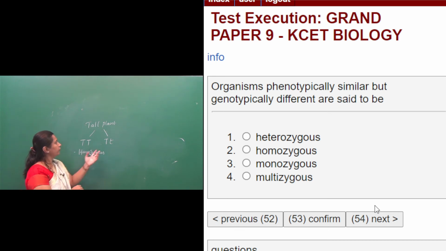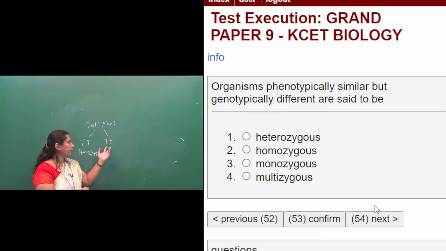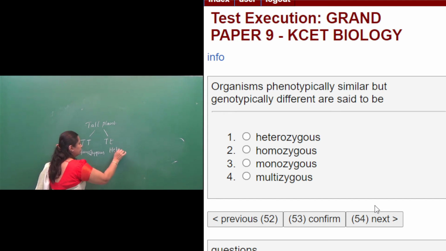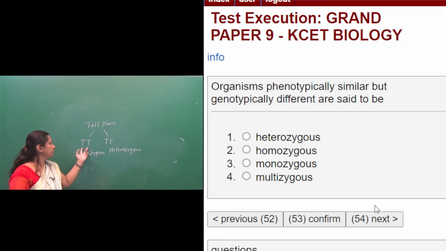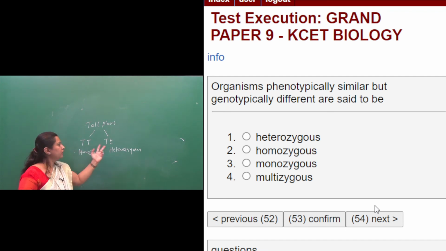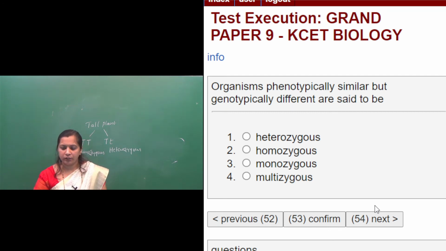Suppose the individual has two different alleles of a gene on a homologous chromosome for a character, then it is said to be heterozygous. So homozygous individuals have two similar alleles, whereas heterozygous individuals have two different alleles. So what is the question? Organisms phenotypically similar but genotypically different.